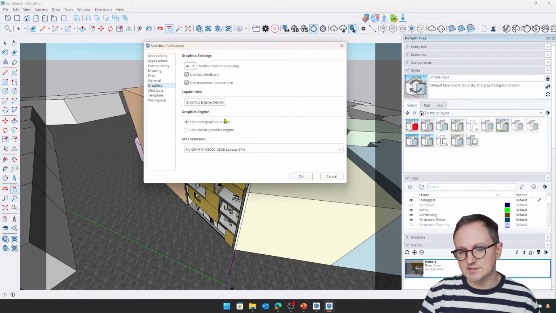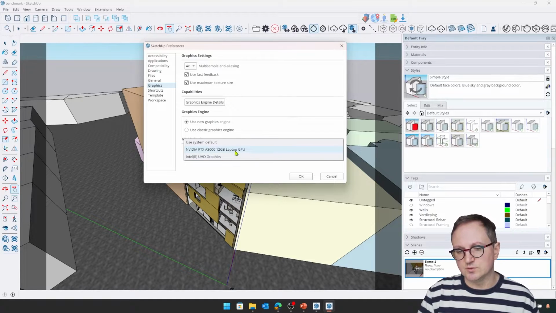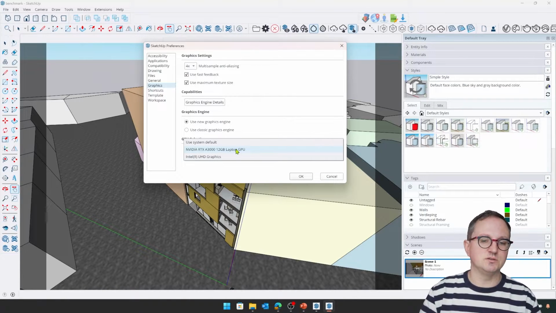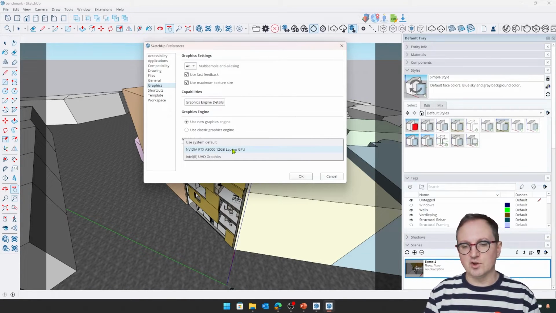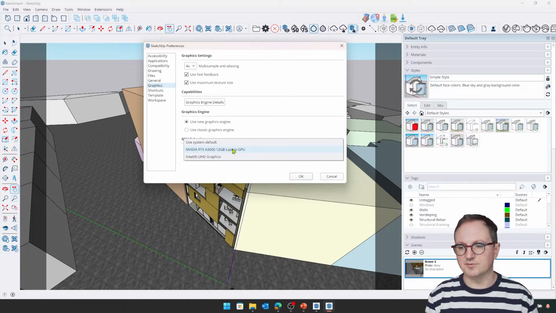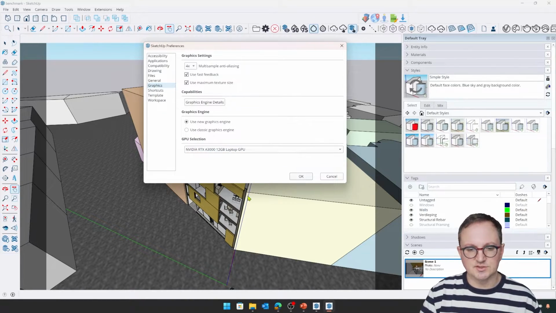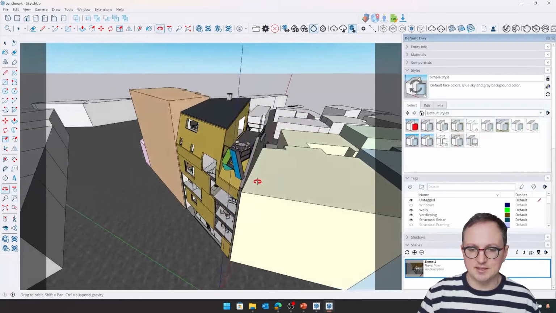One of the other advantages of using the new graphics engine is that you can also force SketchUp to use a specific graphics card. So if you've got multiples and you're moving between multiple screens, or between high power modes and low power modes, and you're getting messages or things aren't feeling quite right, we can just tell SketchUp to always use your more powerful GPU. So I'm going to use that one there. That's brilliant. And the same thing is there on Mac.